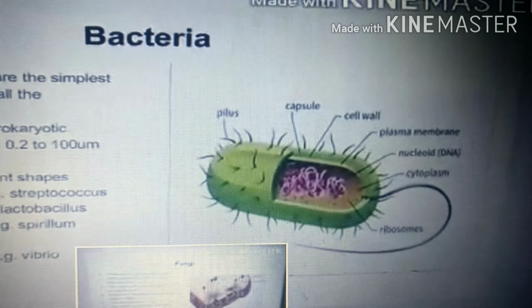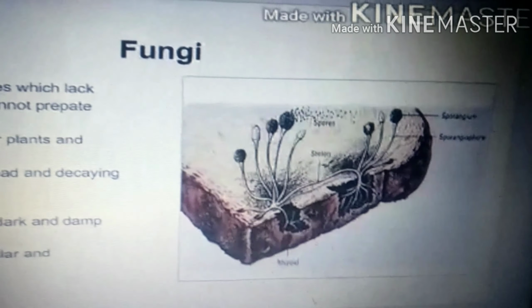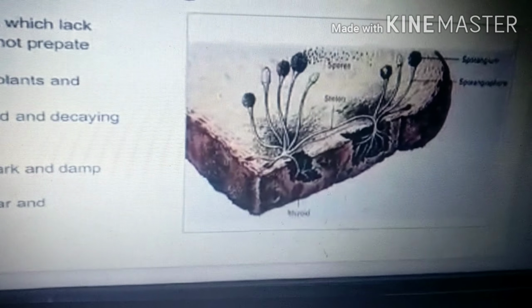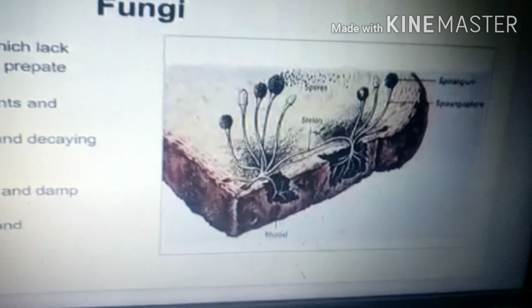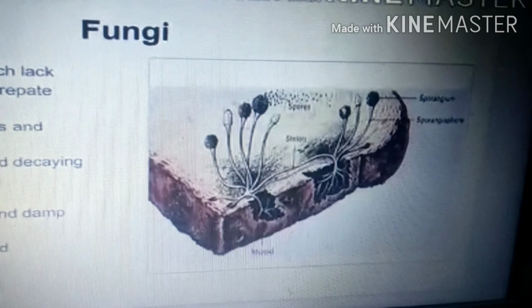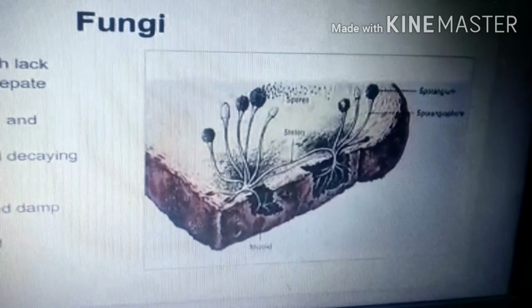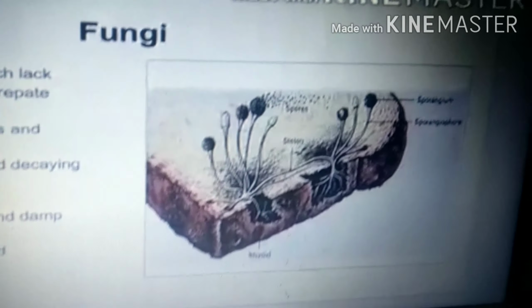Now let us talk about other microbes, that is fungi. Fungi you will most probably see on bread molds. Let us know about them clearly. First, these are microbes which lack chlorophyll, so they cannot prepare their own food. They depend on other plants and animals for food.